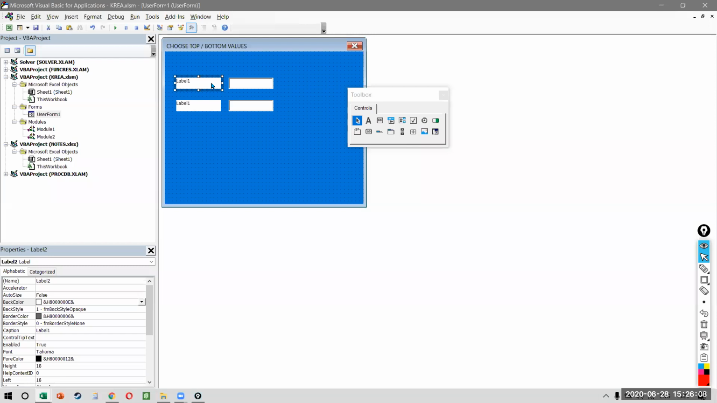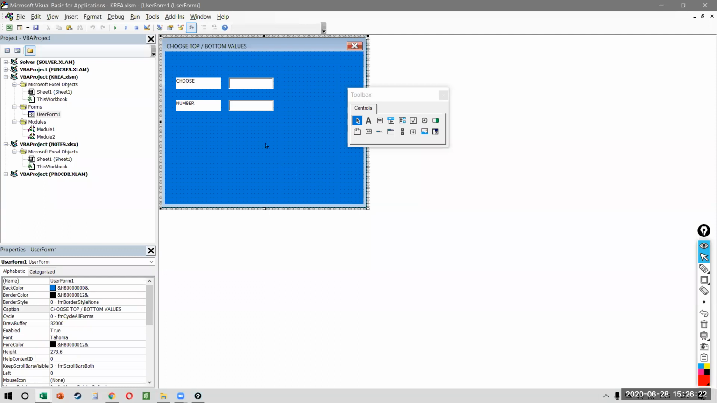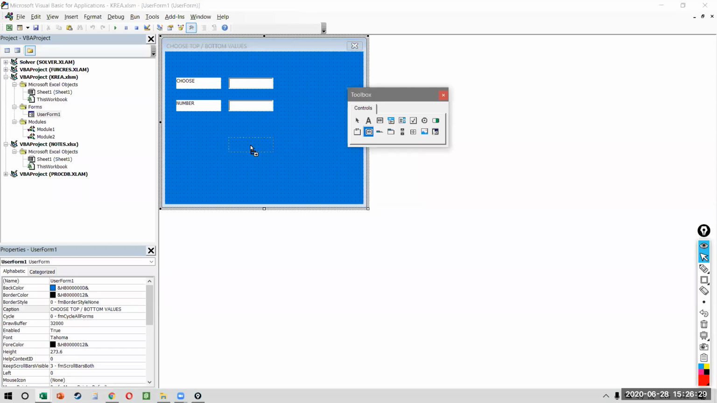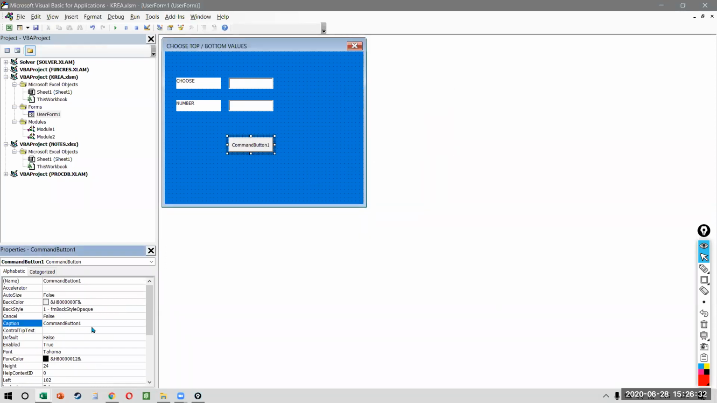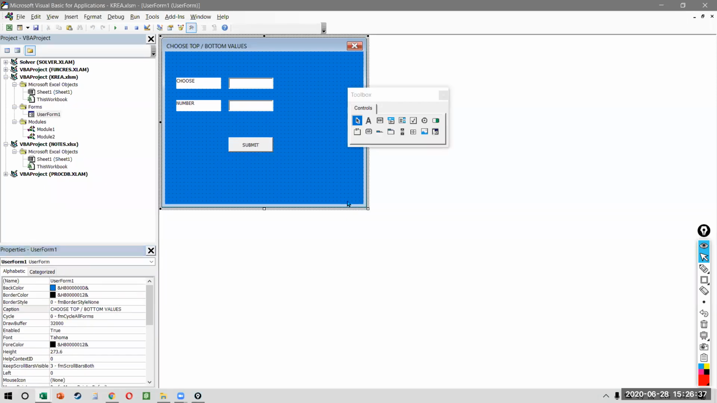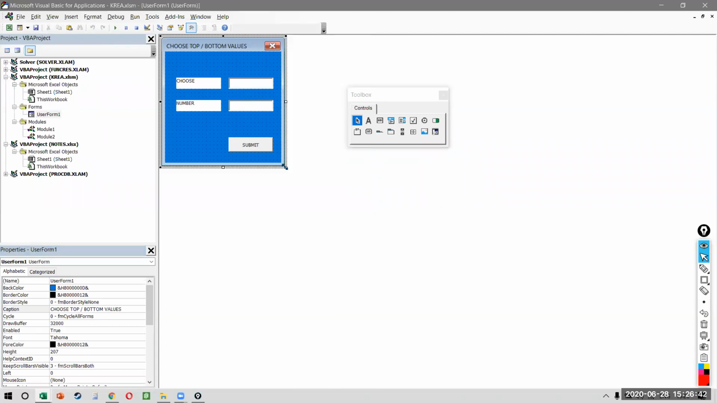What should the first label be called? So in the caption, we can say choose, so that the user can choose top or bottom. And in the second one, we are writing the number, so the user can choose the number. We also need a submit button, so the user can click somewhere. So we can insert a command button like this, and we will call this submit, S-U-B-M-I-T. Let's reduce the size a little bit. And I think this looks great.